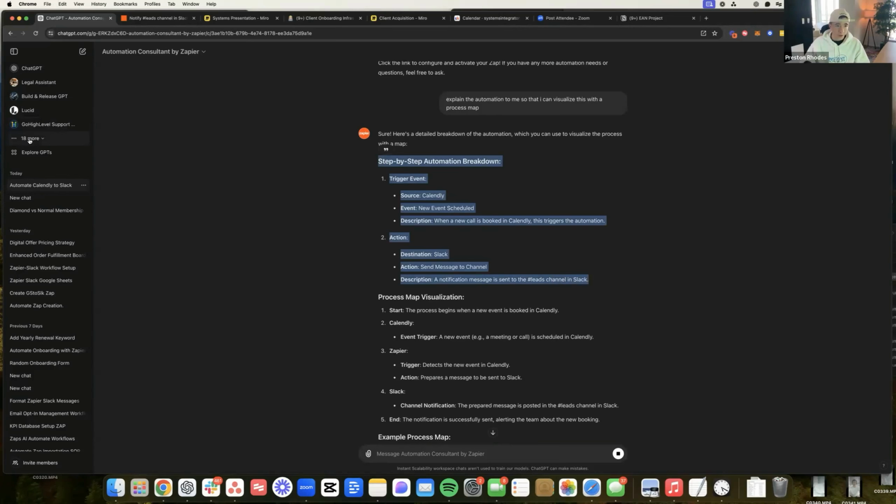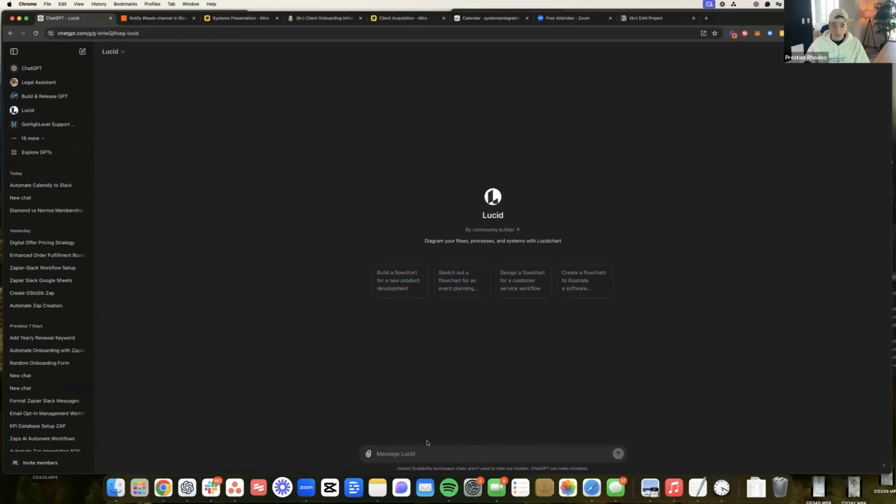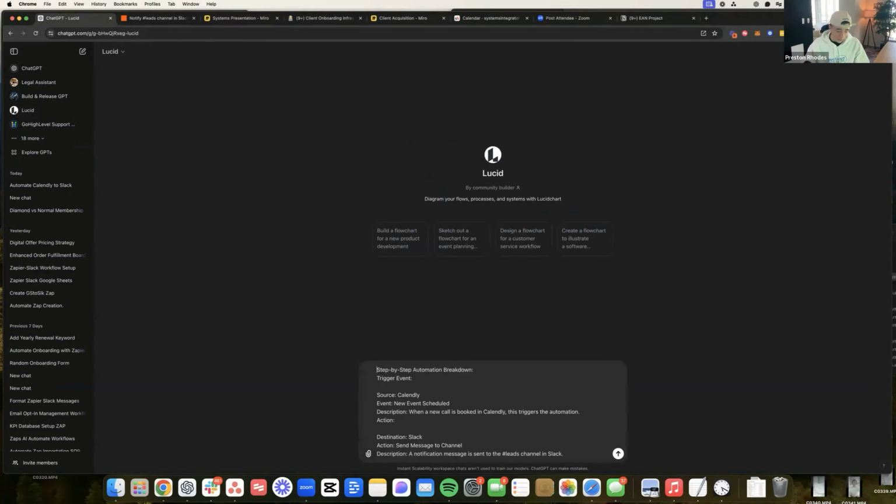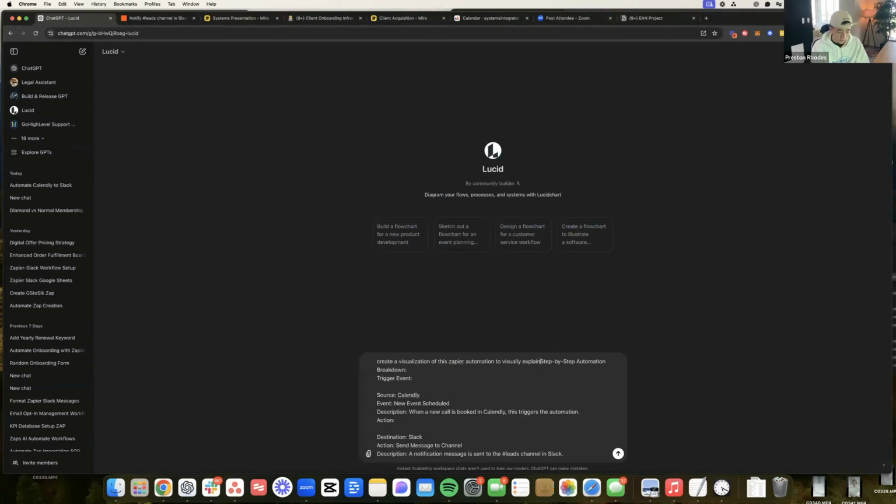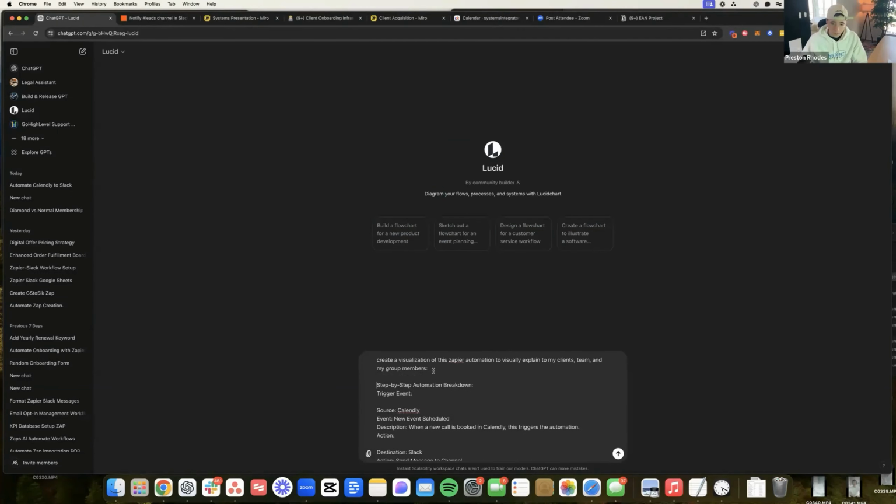And now we're going to open up the GPT called Lucid GPT. And I'm going to say, create a visualization of this Zapier automation to visually explain to my clients, team, and my group members. And then I'll say include only actions and triggers.